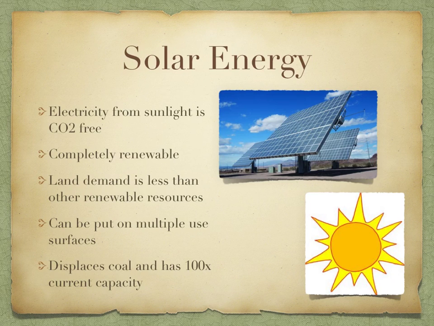The fourth wedge is solar energy. The electricity from sunlight is completely carbon dioxide free and renewable. The land demand is less than other renewable resources because it can be put on multiple surfaces, such as housing roofs or telephone poles. If it displaces coal, it has 100 times the current capacity of coal.